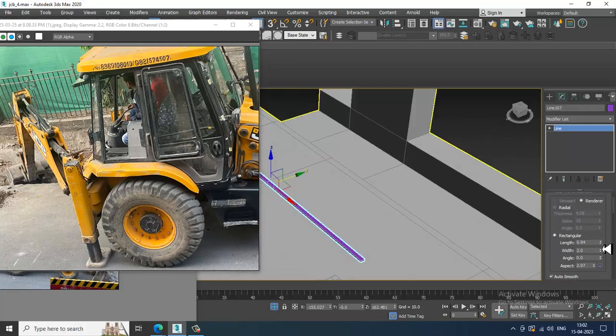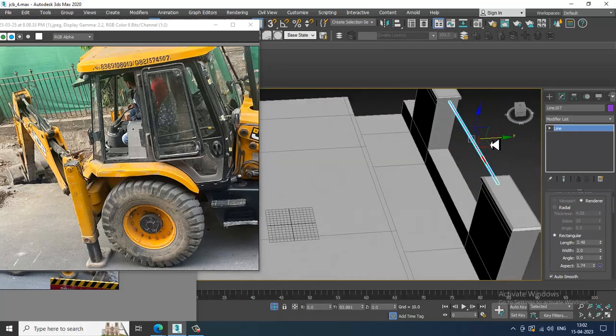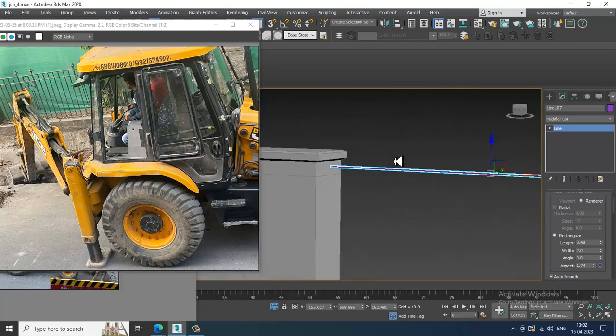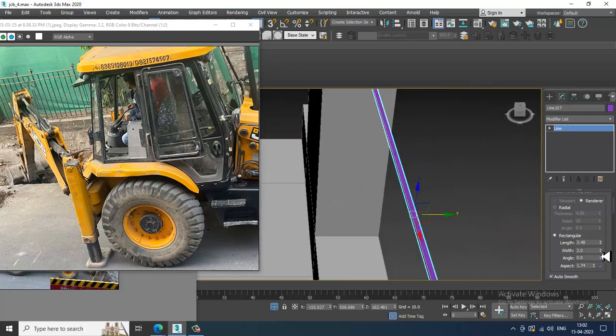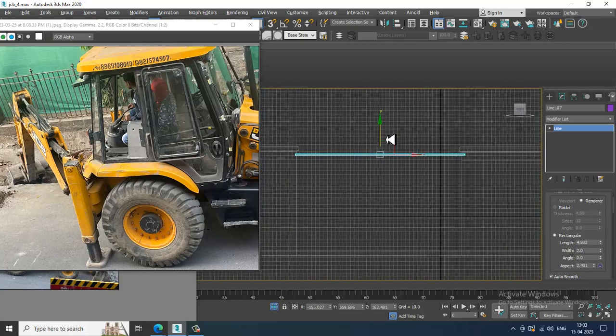Reduce this length and width. Push this over here. Let's duplicate it.